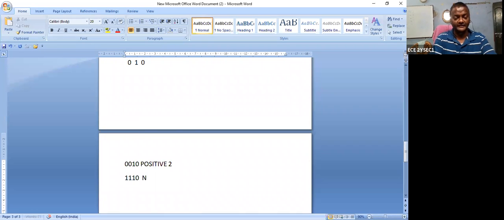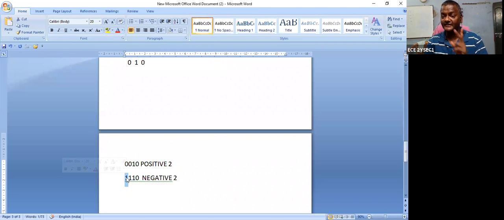That is the negative, so negative 2. How to show that this is negative 2? What is the indication? MSB is equal to 1. That indicates negative, and the remaining is in 2's complement form. So the 2's complement of 110 is 010. Then this is the positive 2 and this is the negative 2.